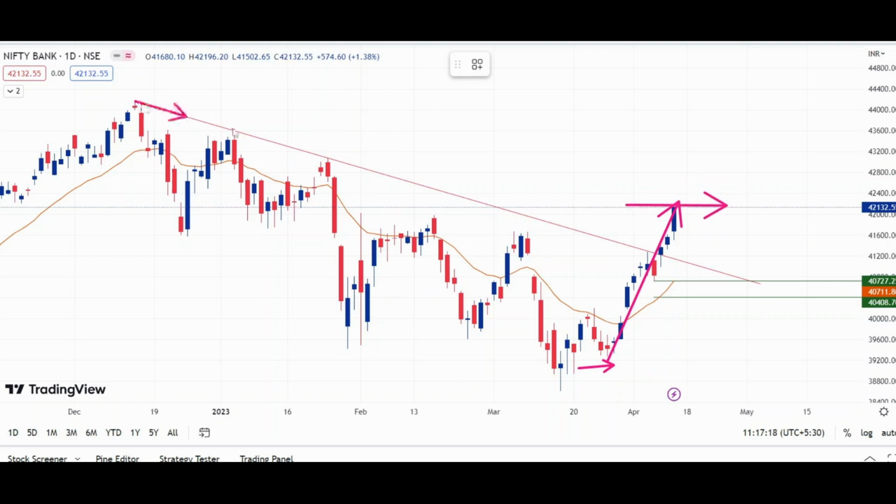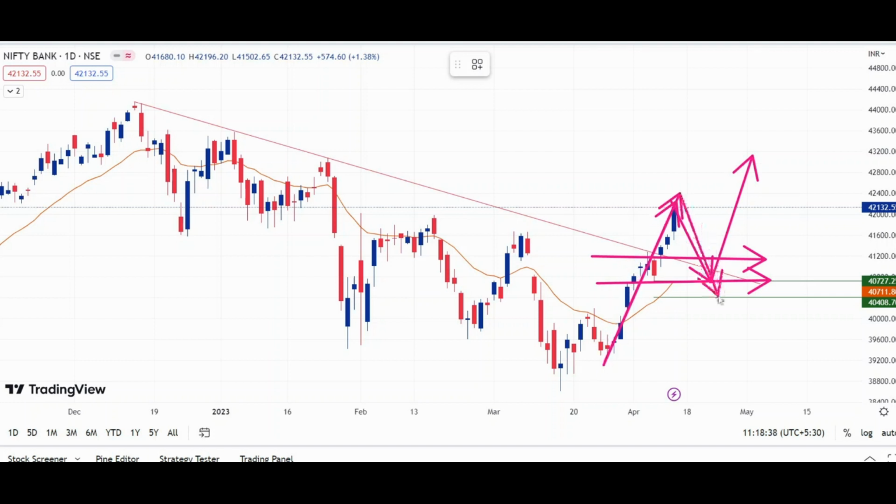Also, it sustained above this downtrend line and above this swing high and above this swing high. Important levels for Bank Nifty this week: if the correction comes from this level, that is from the 42,000 level, then our first downside target will be 41,780 and the second target will be 40,780. After testing these levels, if it rebounds from the support area, that is, it may resume its uptrend from this level, then we can see a strong move above the 42,000 level.